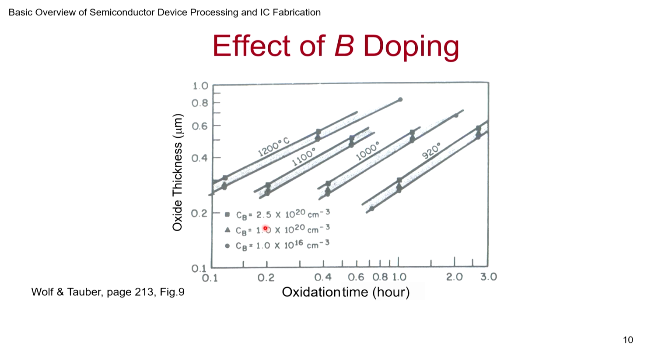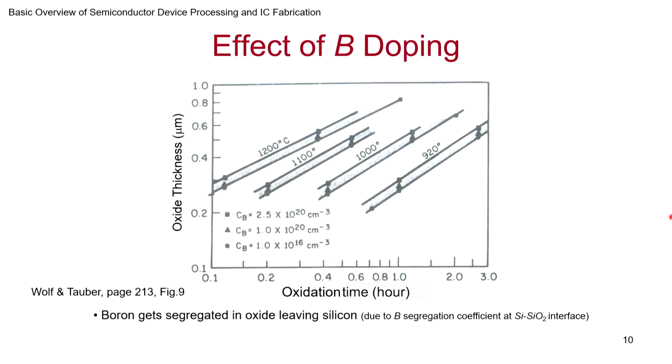What is shown is boron concentration varying from 1 times 10 to the 16 to 2.5 times 10 to the 20. So what do you notice? If the boron concentration is higher, you find that your oxide thicknesses are higher. You find the top lines are all having the square symbol. The other ones are a triangle or a circle, which are very close to each other. And what it also means is, for very high doping is when you see this effect a lot more. For lower doping, 1 times 10 to the 16 to 1 times 10 to the 20, the difference is not as much as at 2.5 times 10 to the 20. So very high doping means you are having some effect in the way the oxide is grown.